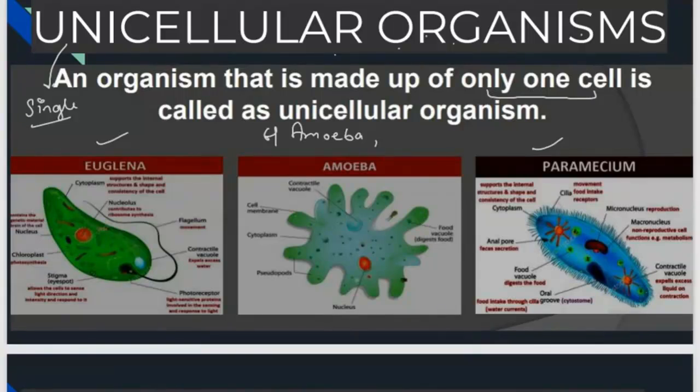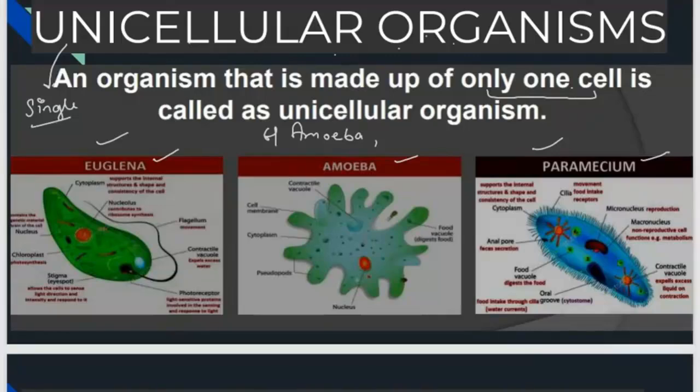In that one cell only, all the activities are taking place, whether digestion, respiration, whatever activities are there take place in one single cell. So it is one single cell. You cannot see it with your naked eyes. If amoeba or euglena is present in your water bodies, you are not able to see it because they are so small. They are made up of only one cell, and you cannot see a cell with your naked eye. You need a microscope to look at this.